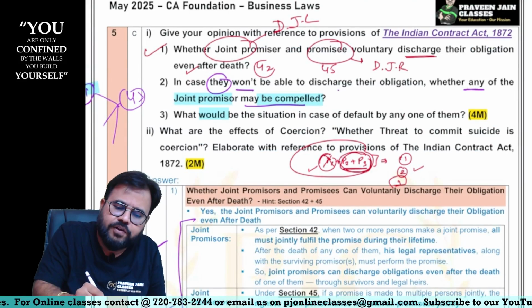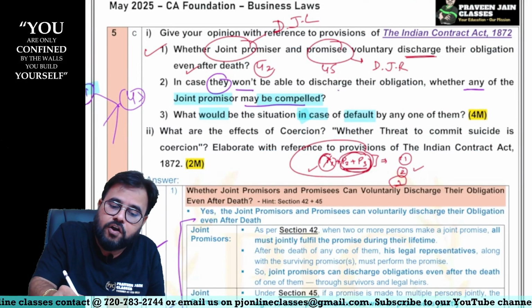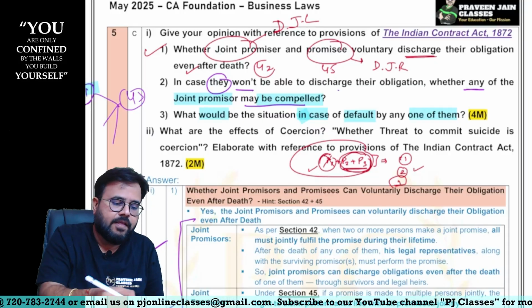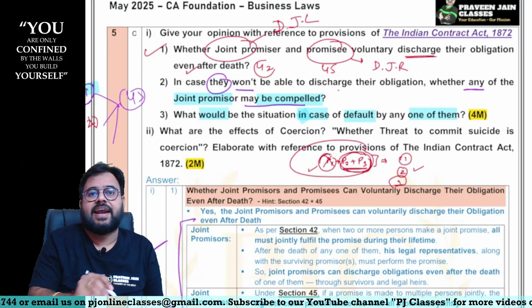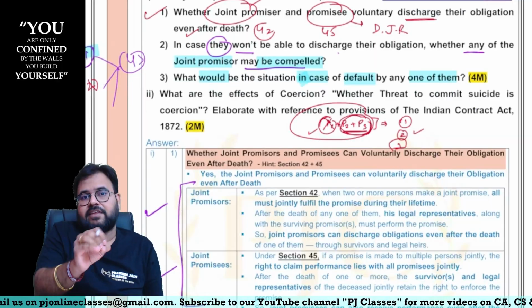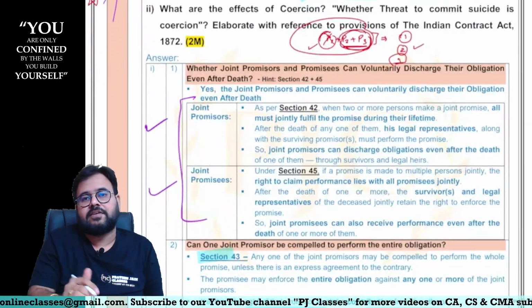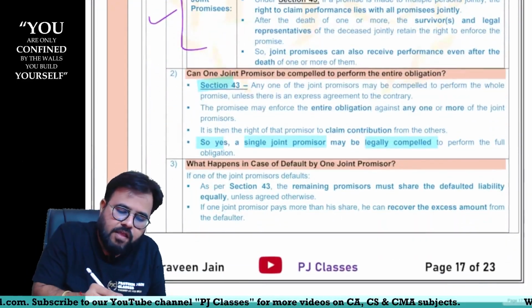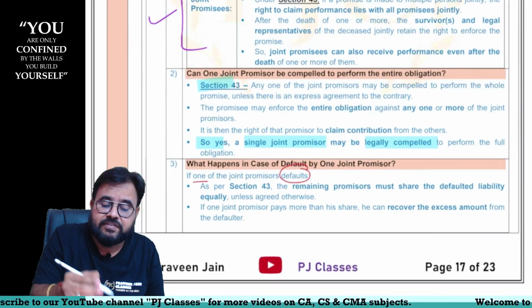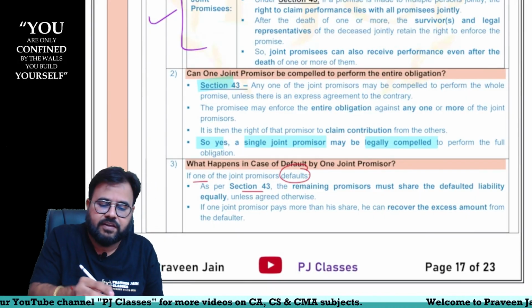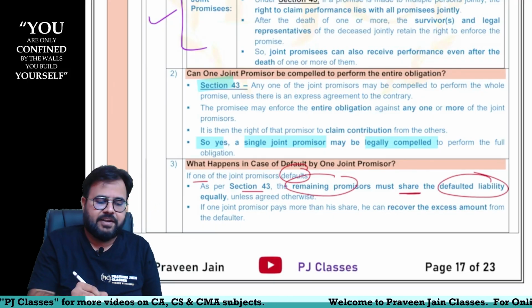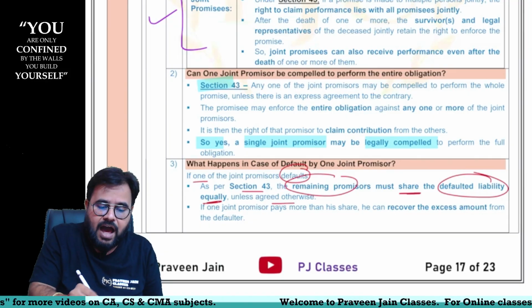What would be the situation in case of default of any of them, sir? Now, can I say default occurs, sir, not paying, sir? Then Section 43 May, the second right is also there, sir. If at all there is a default, then what should happen? Can I say other joint promissors have to participate, sir? So look, if one of the joint promissors defaults, that is fails, as per Section 43, the remaining promissors must share the defaulted liability, sir, and that too equally, unless agreed.